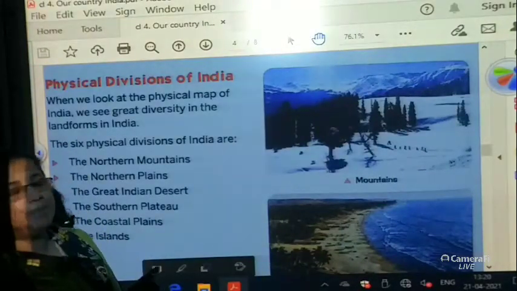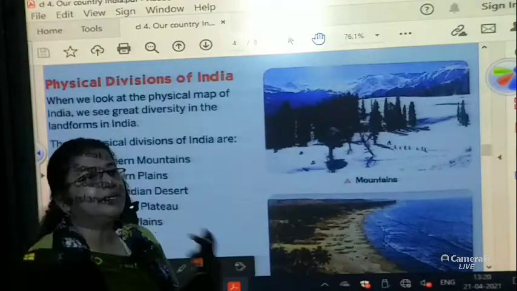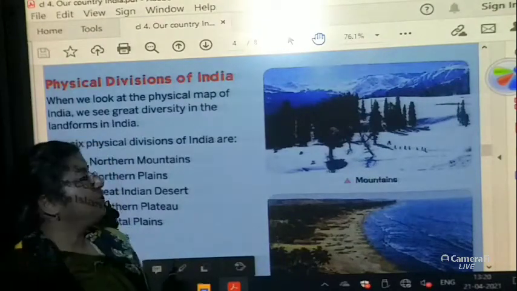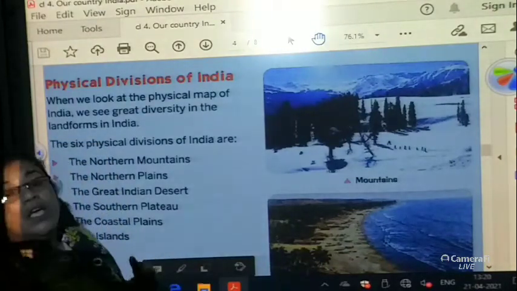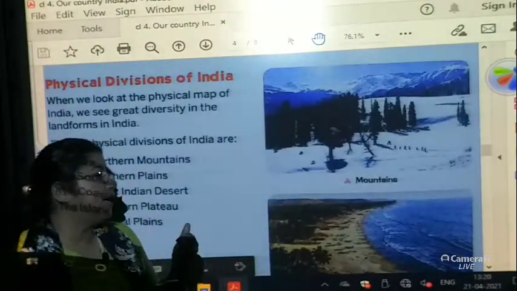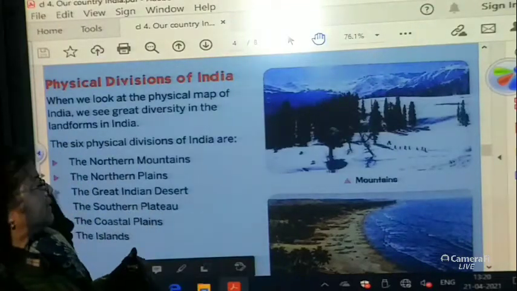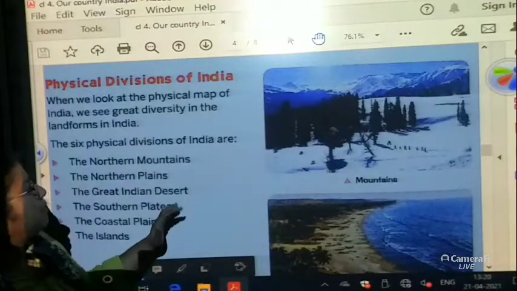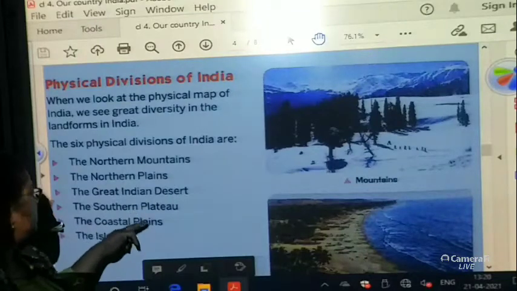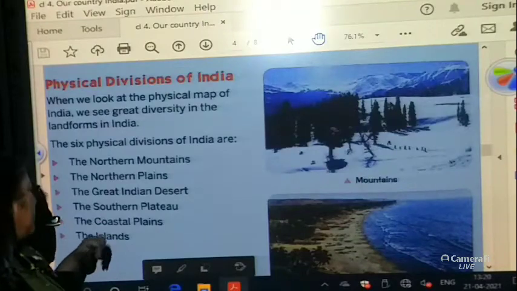Like I'll give you an example. We all celebrate Durga Puja, we celebrate Diwali, we celebrate Christmas, though it is not our own festival, but still we celebrate. That is called diversity. We like to eat South Indian food, Indian food, continental food and also Mughlai food. So these are all diversity of India. So even in the landforms, there are diversities, like how we have mountains, we have plains, we have desert, we have plateaus and we have the coastal areas and the islands.